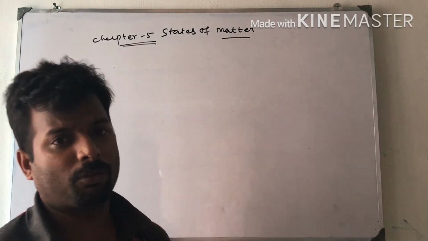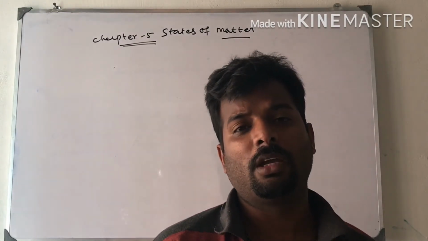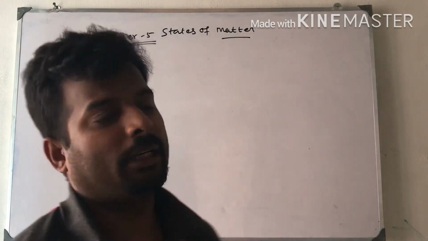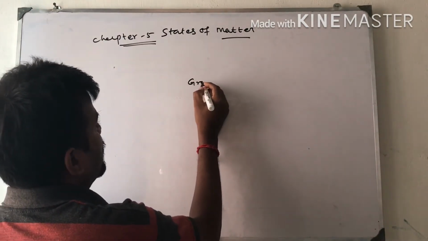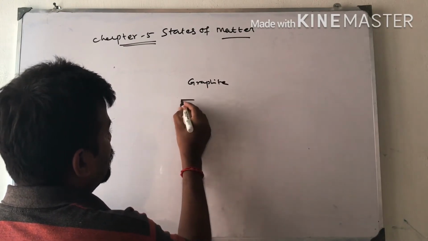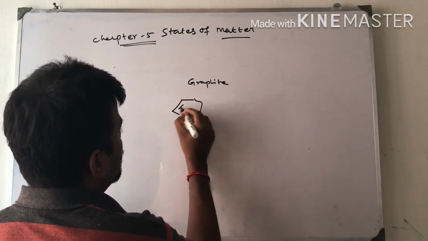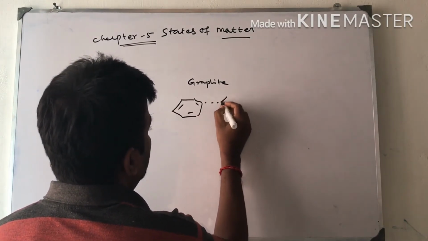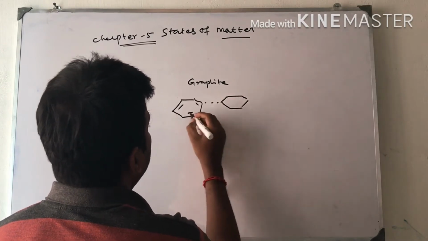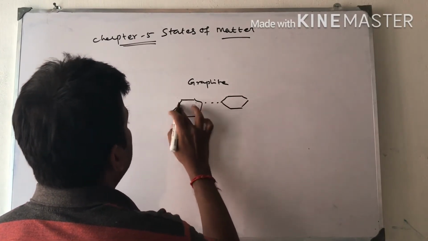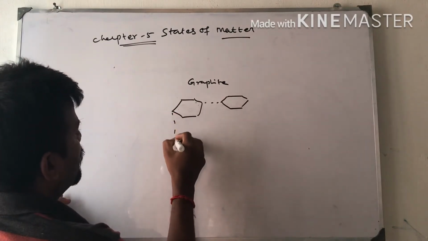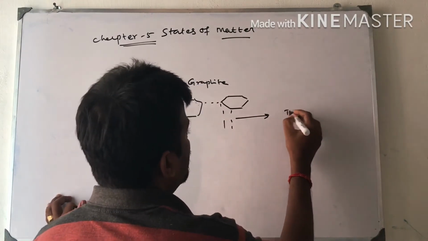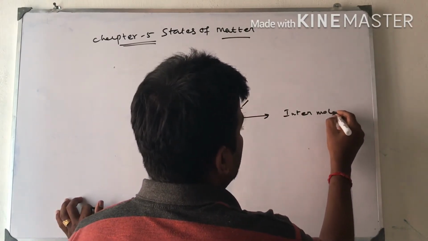Let us see intermolecular forces. Intermolecular forces are weak forces. It's just an interaction between the approaching molecules. Let us take graphite as an example. This is one layer of graphite, bonded with another layer. Graphite is like this only, it is not a benzene ring in between them. See, layers are formed. This type of bond is called intermolecular forces.